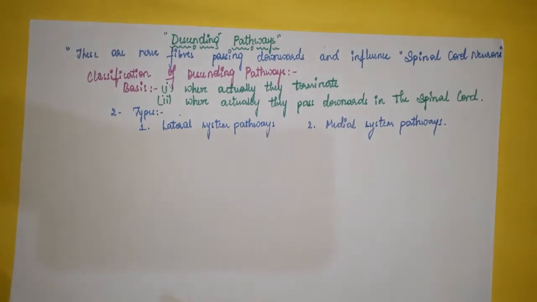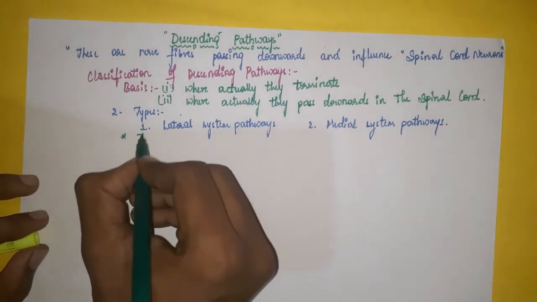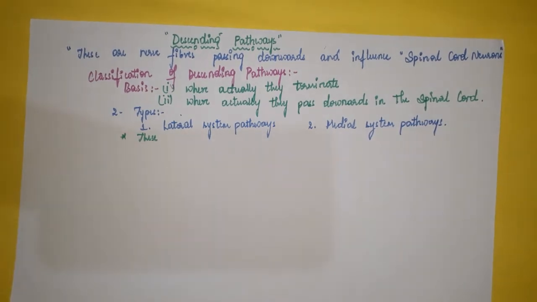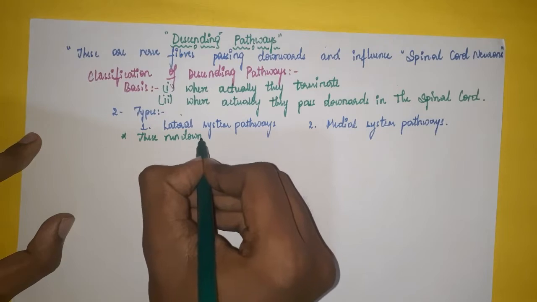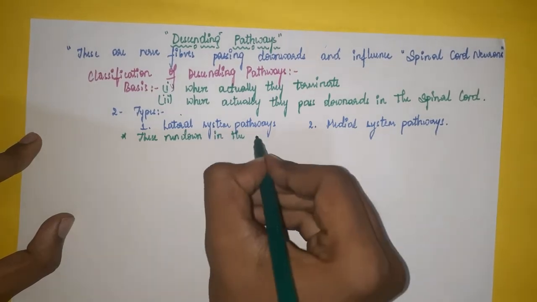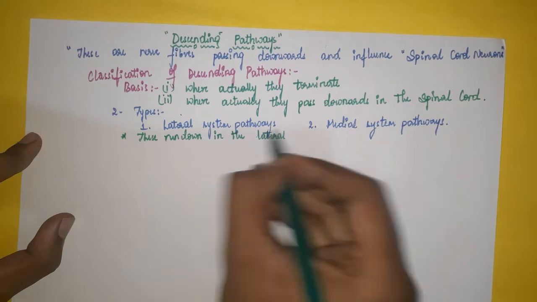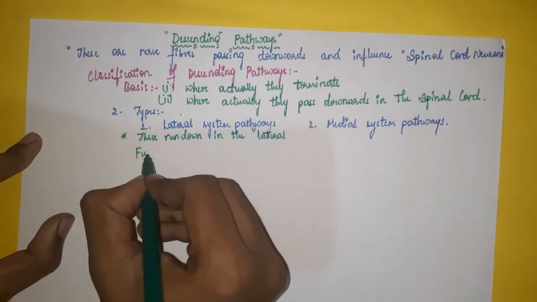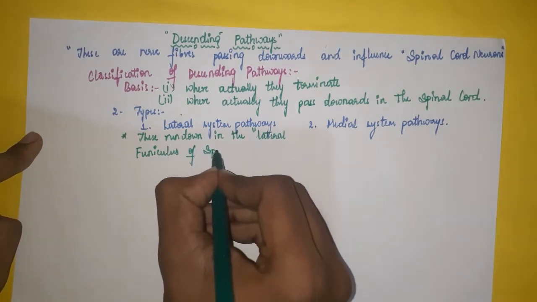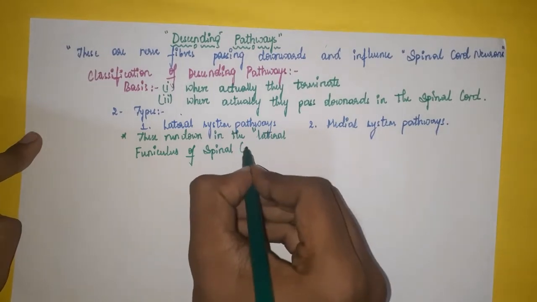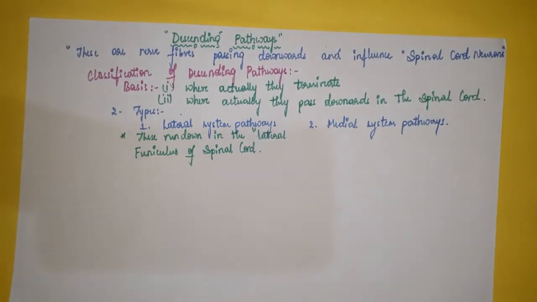Now, you should know a few points about these two. Point number one. These run down in the lateral funiculus of the spinal cord. What is this lateral funiculus of the spinal cord?